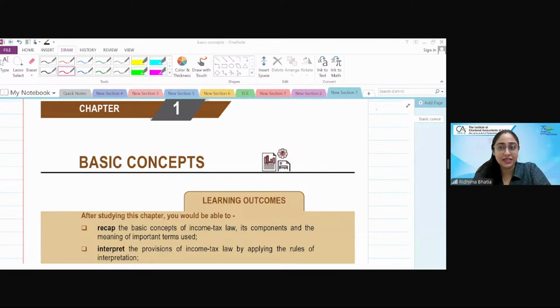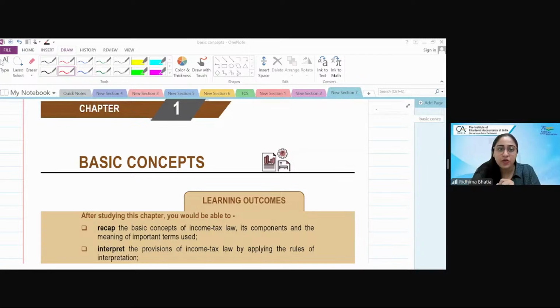You are to be CAs soon, and we expect our students to have a hold on the knowledge of law. You should say assessee for assessee, not person for person, individual for individual. There should not be an intermixing of technical terms, a chalta hai attitude. You have to inculcate that in your reading and understanding, so that it is there in your exams also.